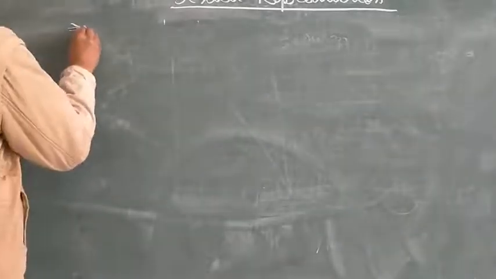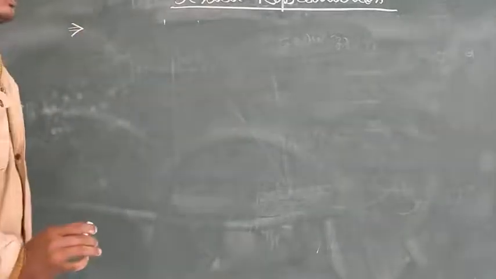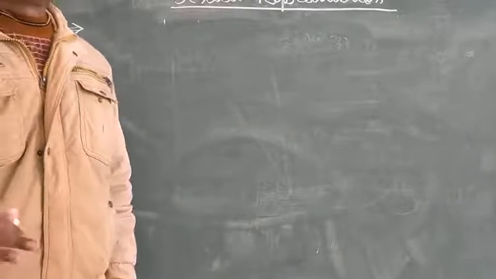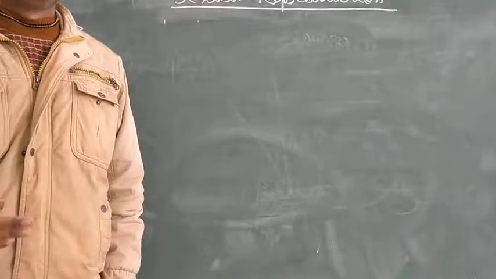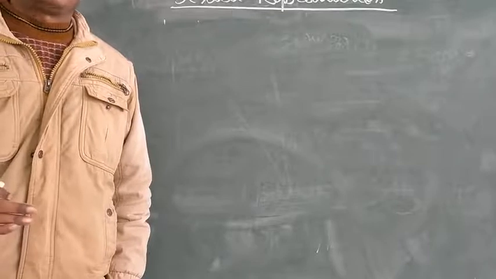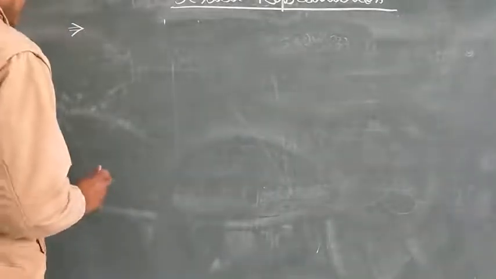We all know the formation of an organism is actually the duplication and replication of the cell. Correct? Duplication or replication of the cell.